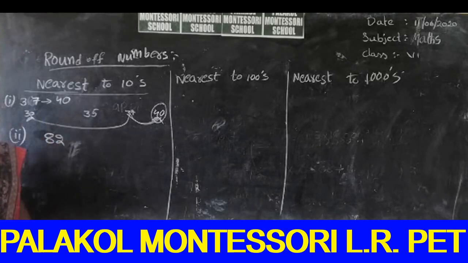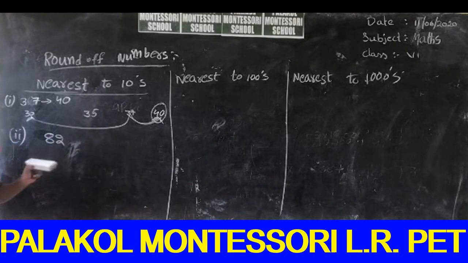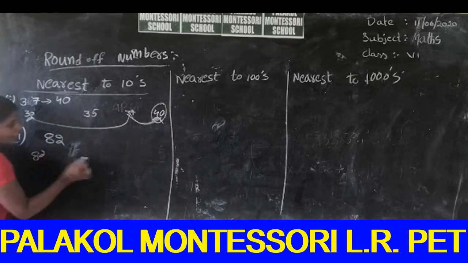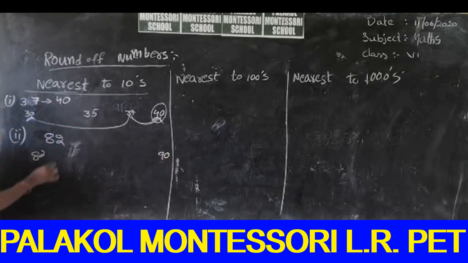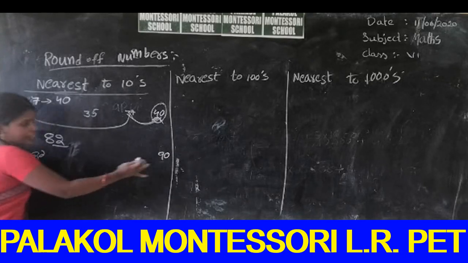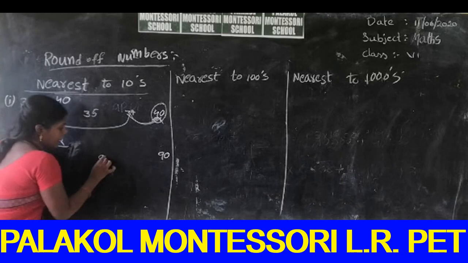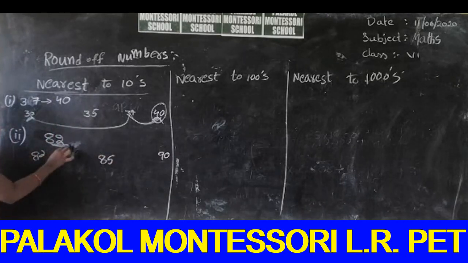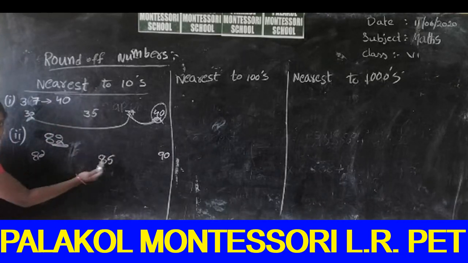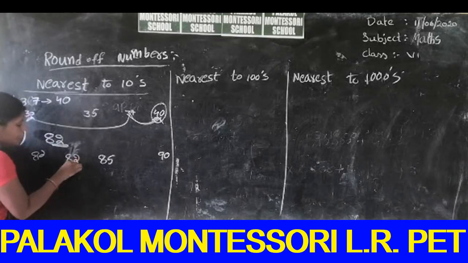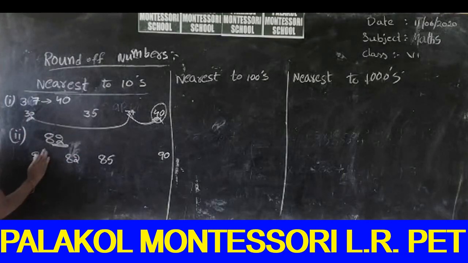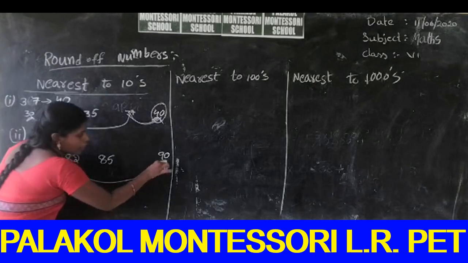82. So the number 82 is in between 80 and 90. What is the middle value of 80 and 90? 85. So what is the position of 82? Below the number 85. So now 82 is nearest to 80 or nearest to 90?